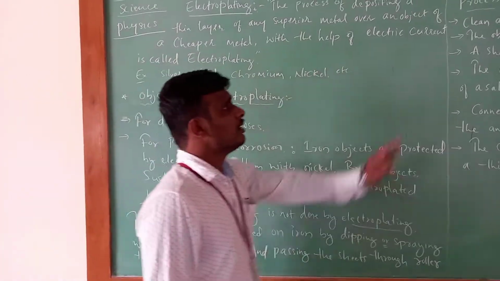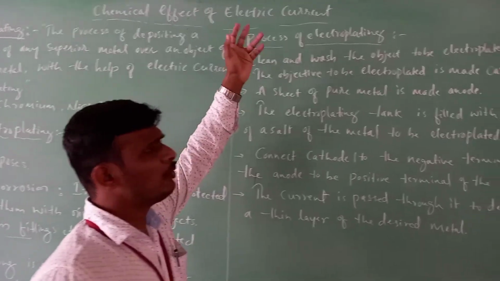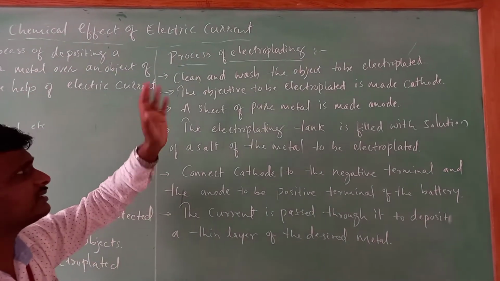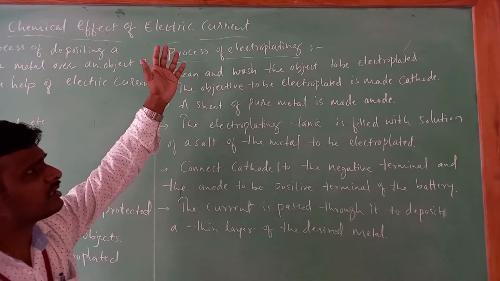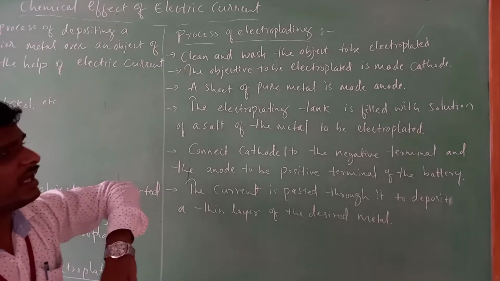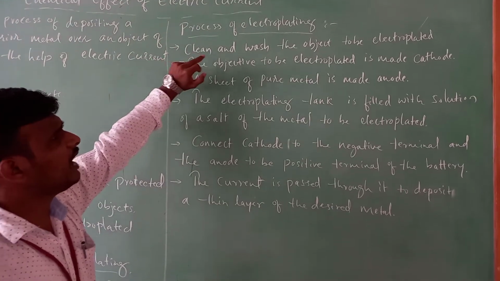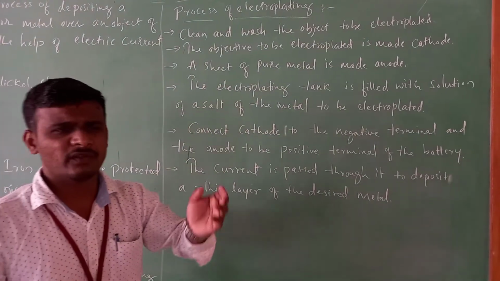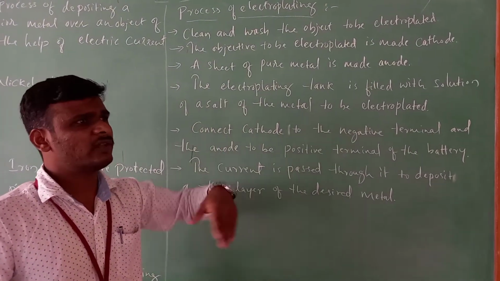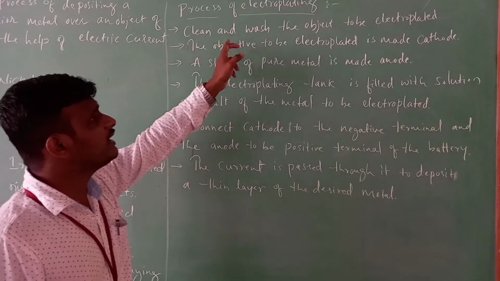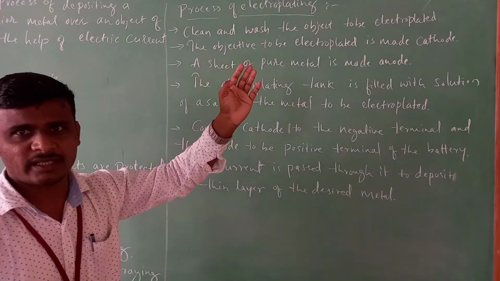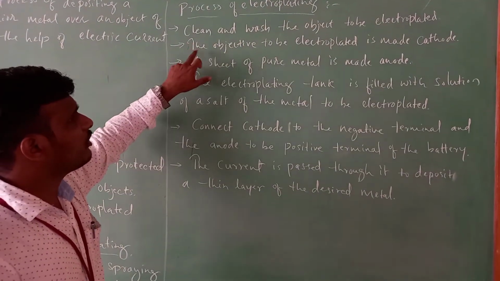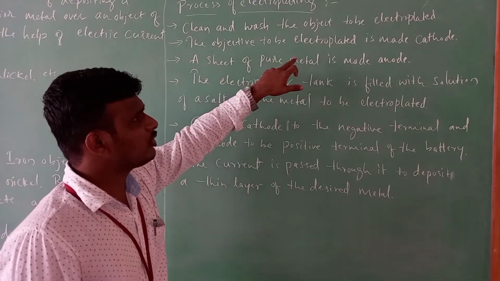Next, the process of electroplating. How are we going to carry it out? Here are some of the steps involved. First, clean and wash the object to be electroplated. Whatever metal you want to electroplate, it should be cleaned and washed thoroughly.